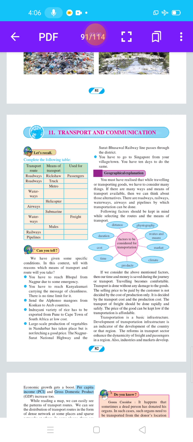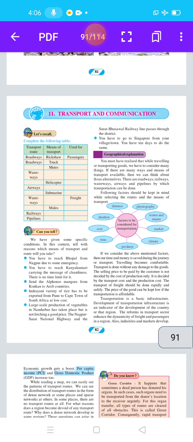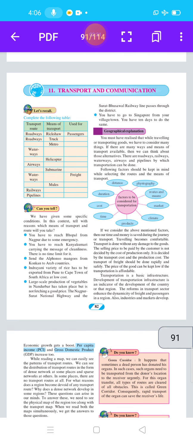Then next, railways, means of transport is cargo goods train, used for goods. Then last is pipeline. Transport route is pipeline, means of transport is pipes and used for oil, water and gases.